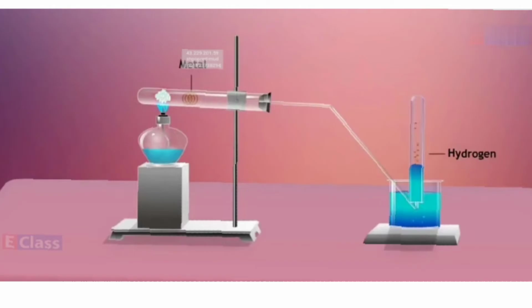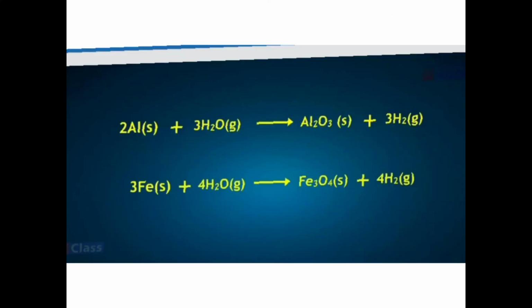So see here, you have a burner here. You see, children, what is this part just above the flame? It is the glass wool soaked in water. Okay, and here you are going to keep the metal sample, and you will observe that every time the hydrogen gas is liberated. So let us understand about the aluminium.